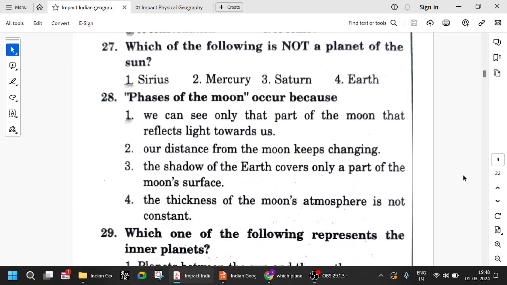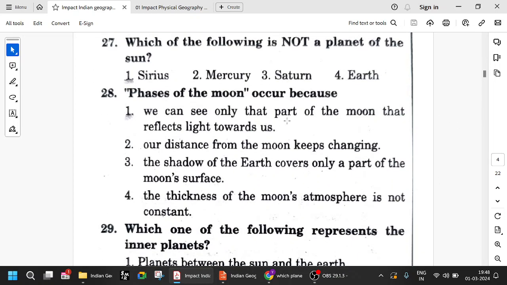So phases of the moon occur because we can only see that part of the moon that reflects light towards us. See, we are always seeing only one part of the moon because the moon also rotates along with the earth. The revolution speed of the moon is equal to the rotation speed of the earth. So that is tidal locking. Because of that, we are always seeing only one part of the moon. The other part we have never seen. Okay, the dark side of the moon.